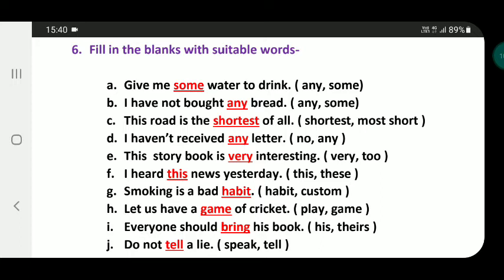So the wrong word has been underlined. You should keep in mind, you should underline his. J. Do not dash a lie. Speak and tell. Tell is the right answer. Do not tell a lie.